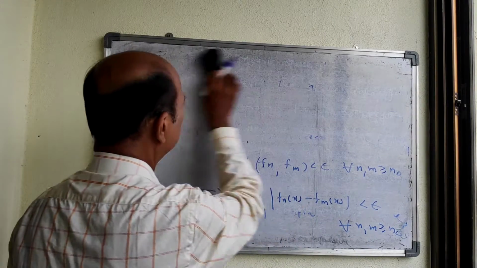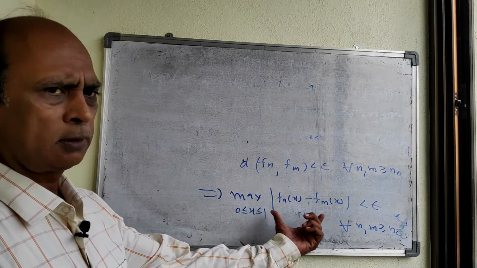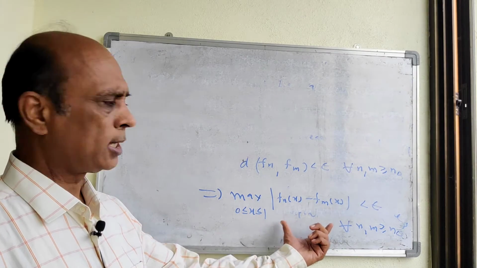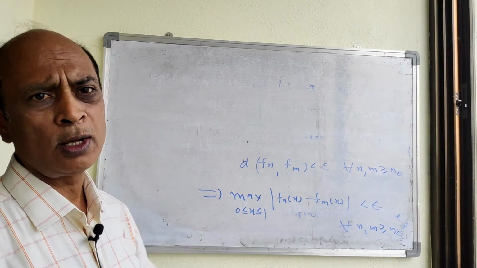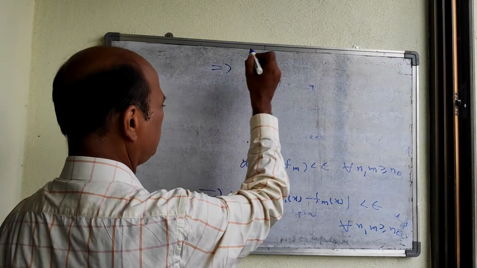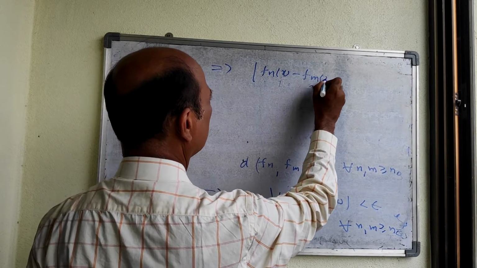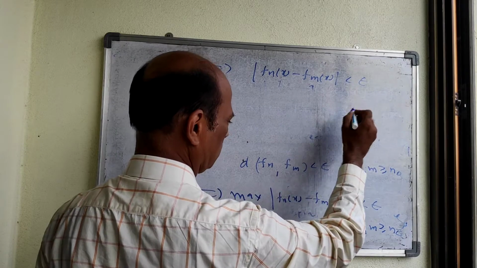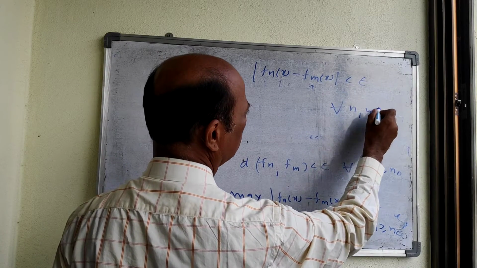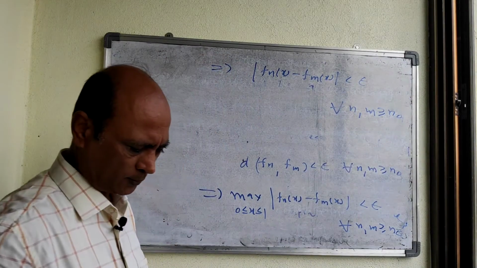Now as the maximum of this is less than epsilon, naturally |f_n(x) - f_m(x)| is also less than epsilon for all n, m greater than or equal to n0.